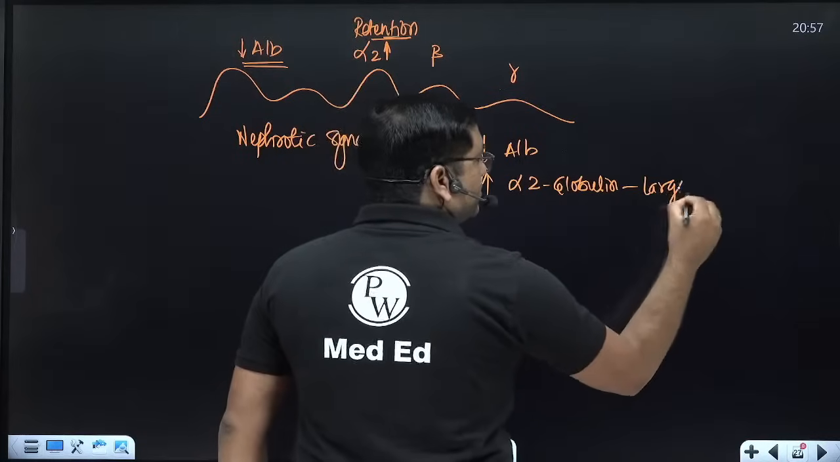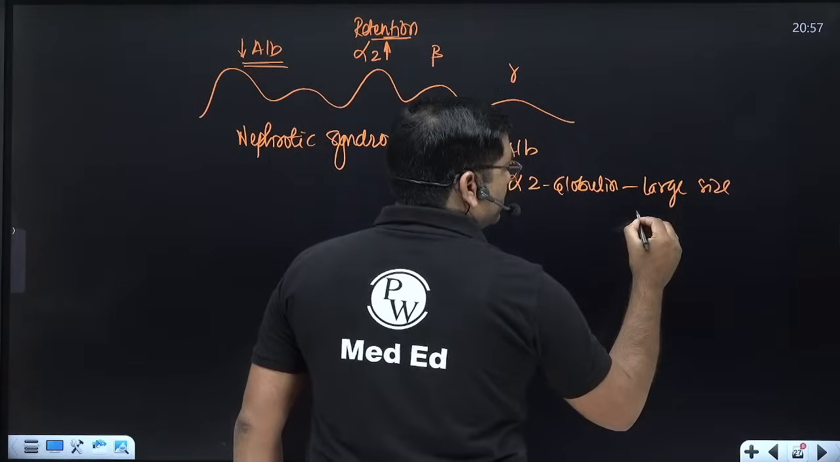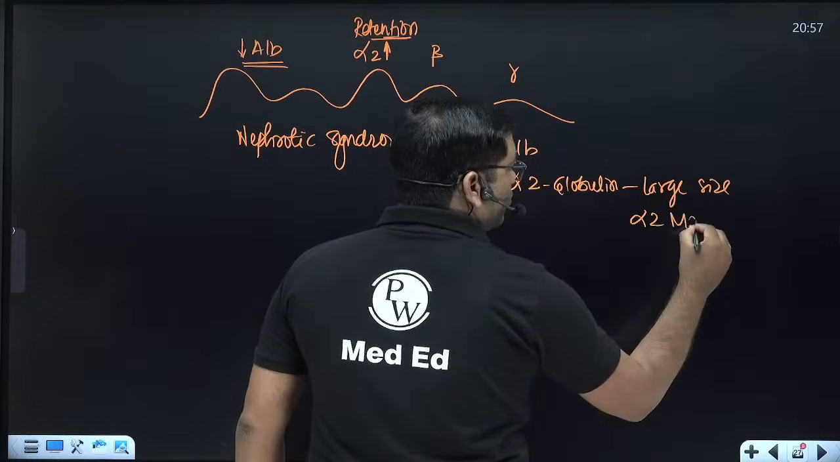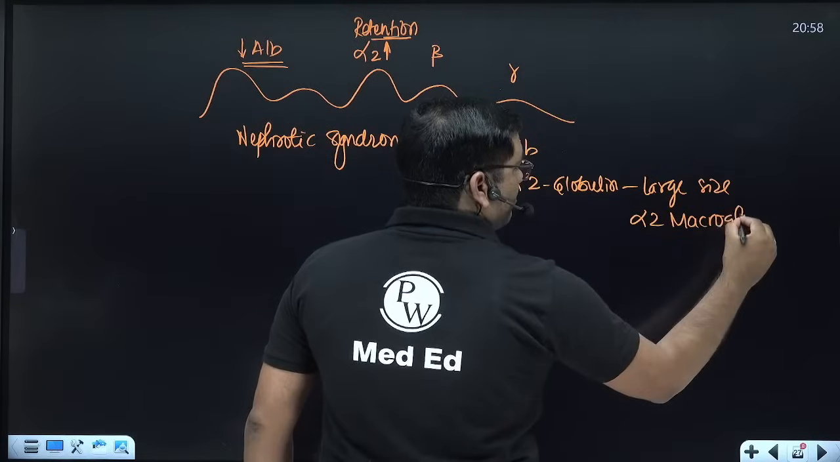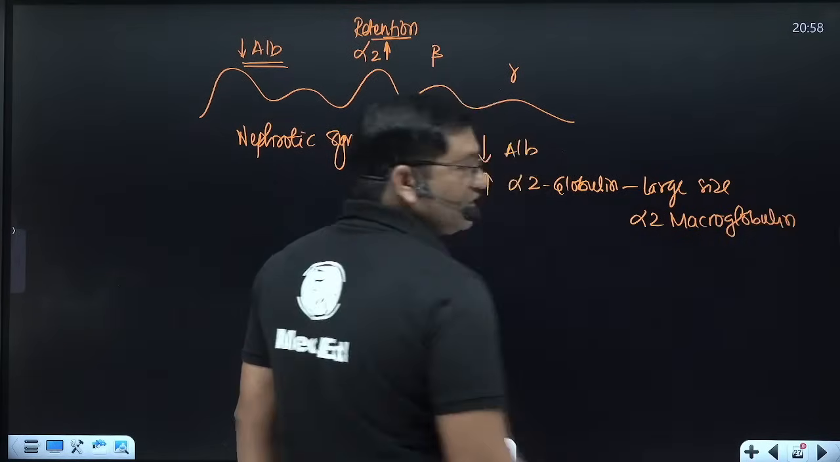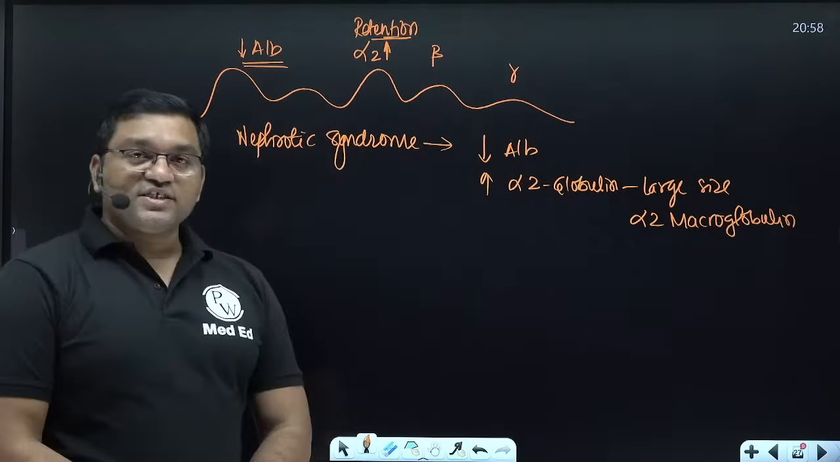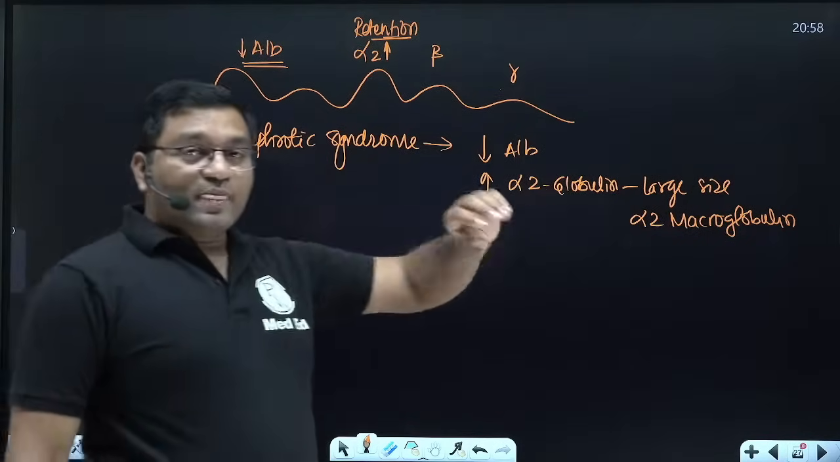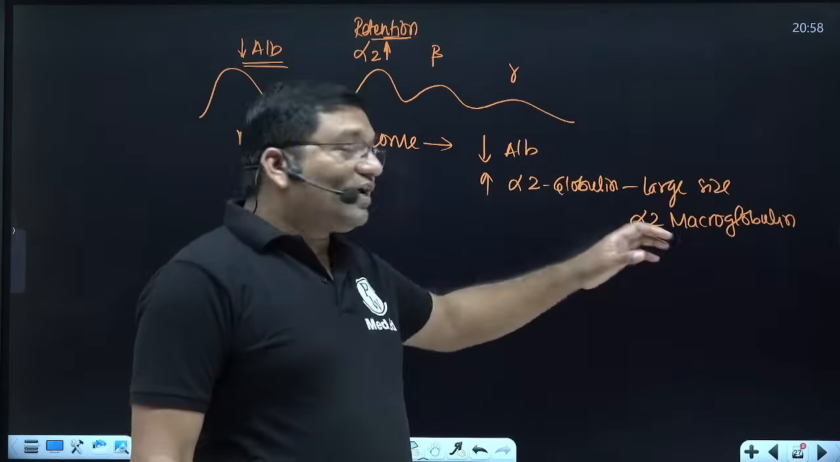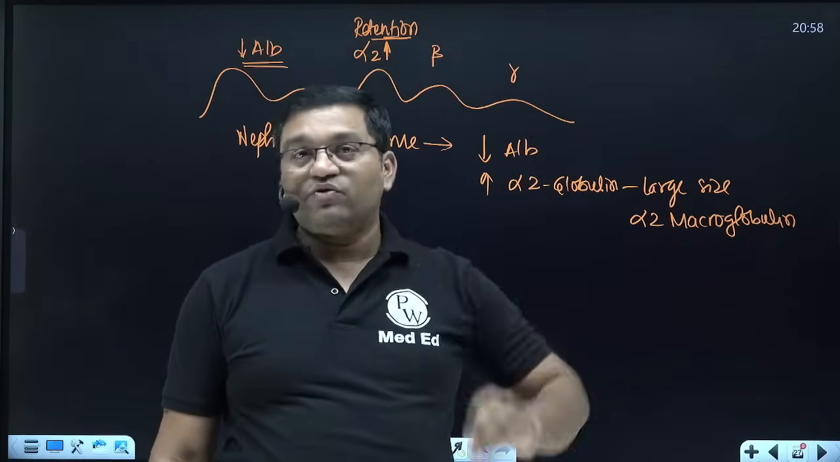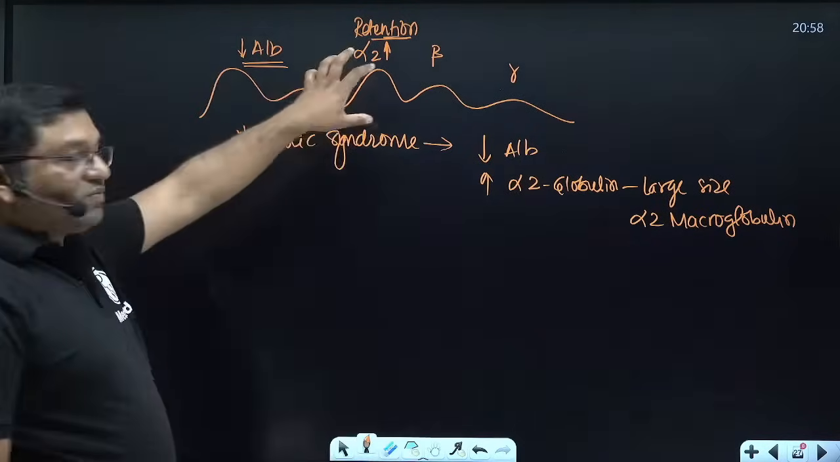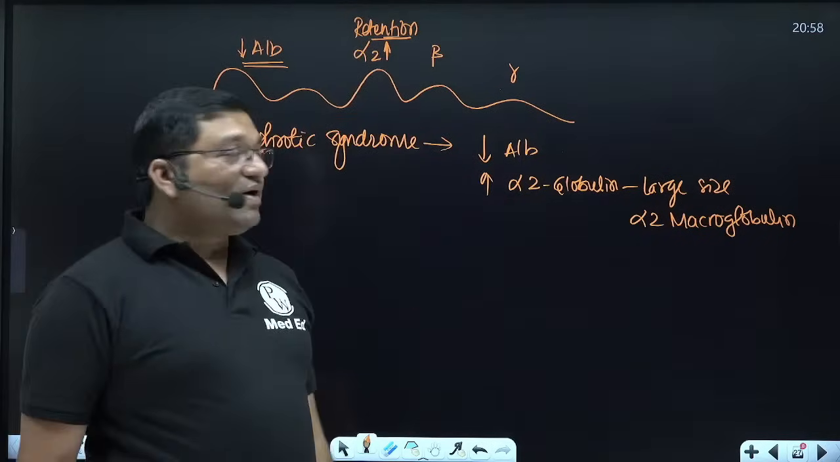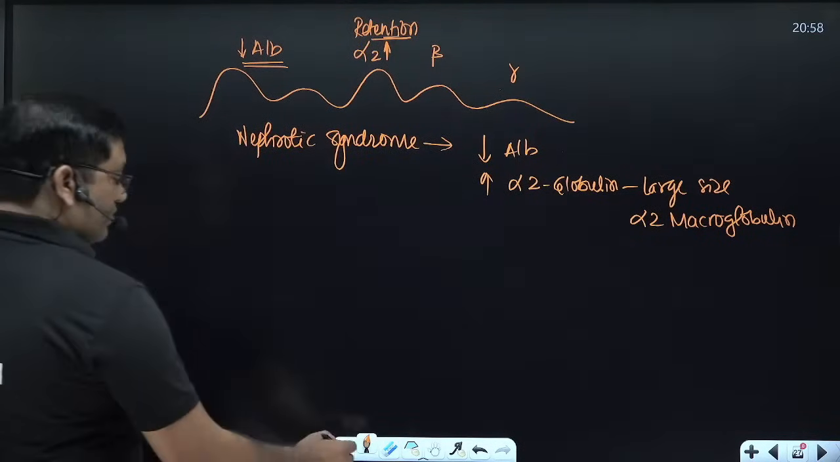large size of alpha 2 macroglobulin. This may be asked in the viva because of larger size of alpha 2 macroglobulin. This is also asked in the quiz question, why alpha 2 retention occurs in the nephrotic syndrome. So it is because of larger size of alpha 2 macroglobulin. Okay, so this is nephrotic syndrome.